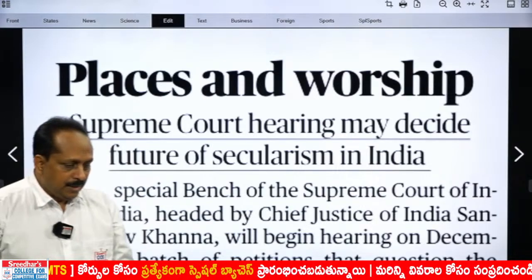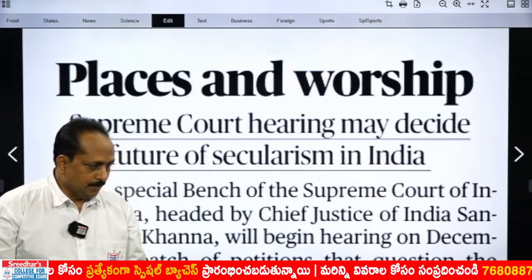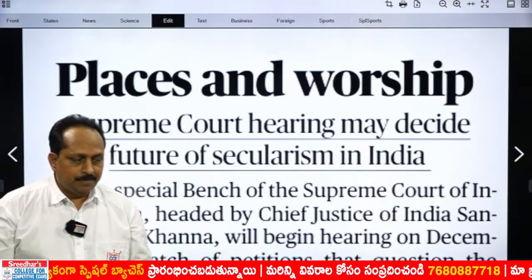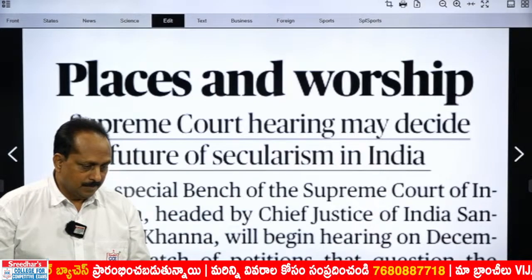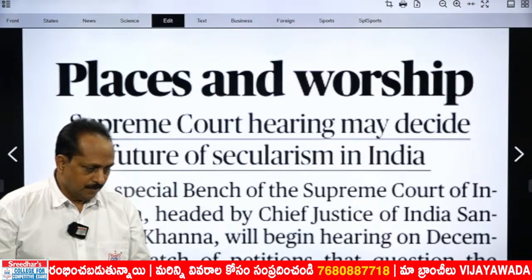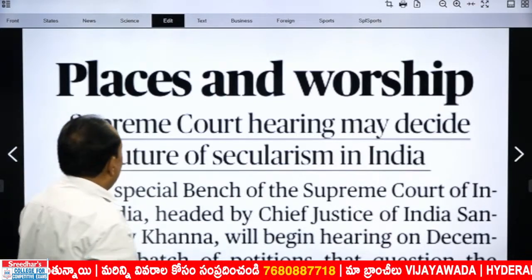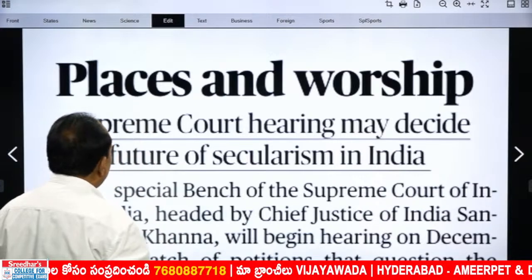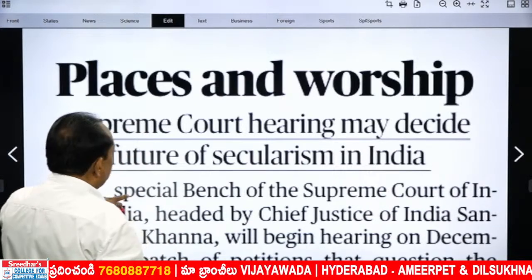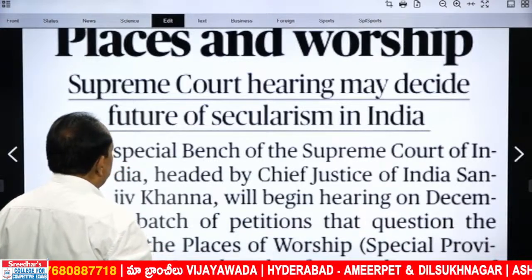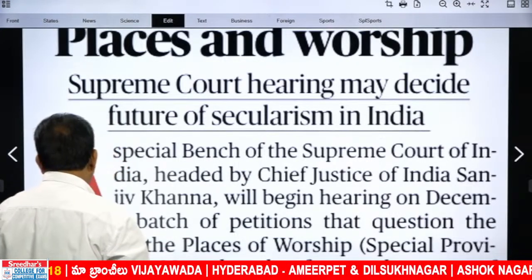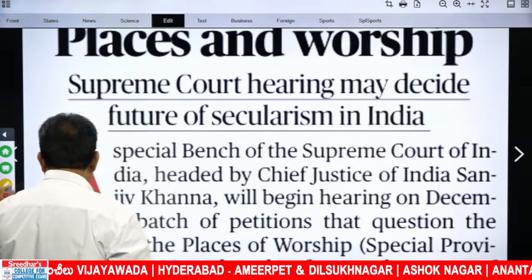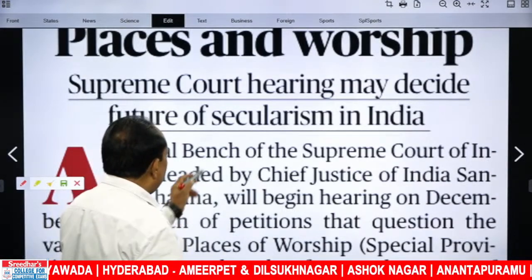What is today's editorial about? Places and worship. Yes. Places and worship, not easy to understand, but you have to read the next sentence. Supreme Court hearing may decide future of secularism in India. There is one important word. What is that word?